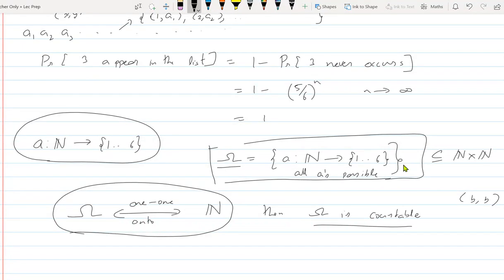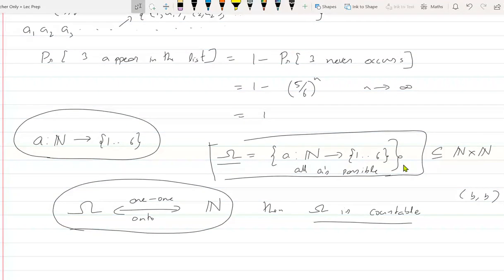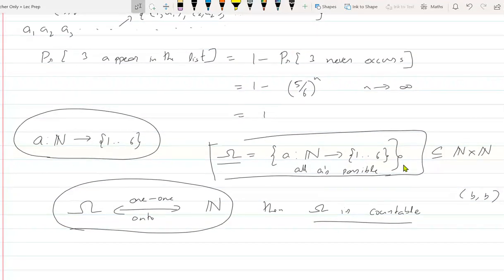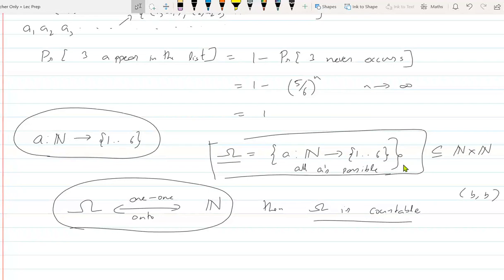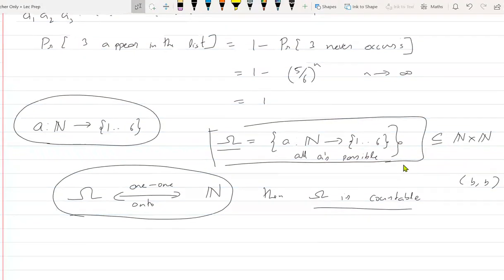So for proving countable, if a set is countable, we need to show a listing, that we can list it in a particular sequence. So if we do it according to length, like all sequences of, okay, but they are infinite length. I'm mistaken, sorry. Anybody who thinks that this is uncountable and has a reason for saying that? Sir, I think the set is uncountable. Okay, why do you think so?